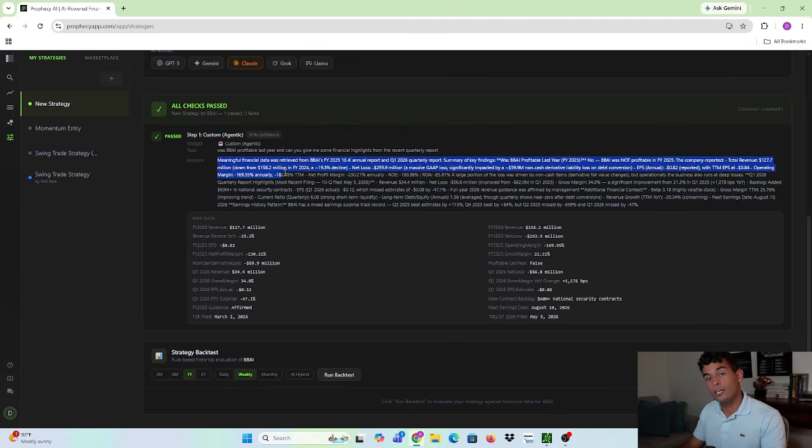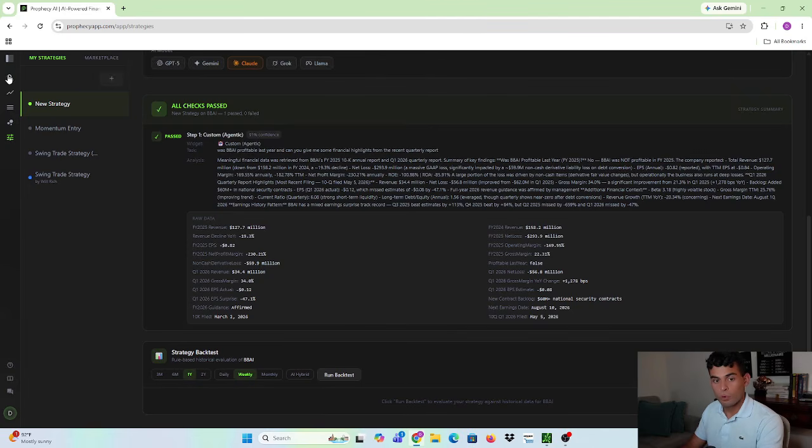And feel free, again, to test it out and do your own due diligence to see if the analysis that the AI is making here is valid with what you can find in SEC filings. I just want to point that out here, but it answered my question on whether it's profitable or not, and it gave me some key financial highlights from the recent quarterly reports. So that's the first thing. It can help you answer questions just like that compared to taking all the time to look at numerous reports. And it also helps you out with the technical analysis side of things. You can even ask questions like that.